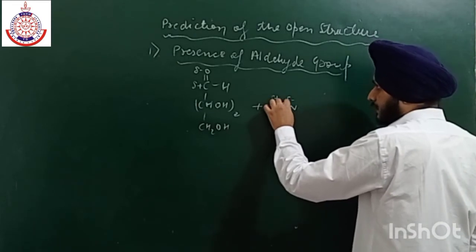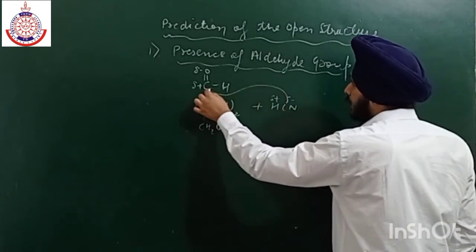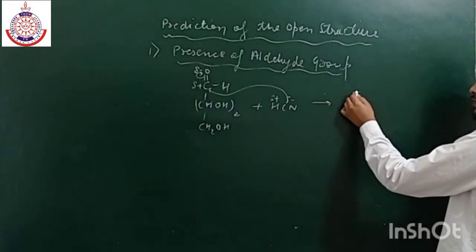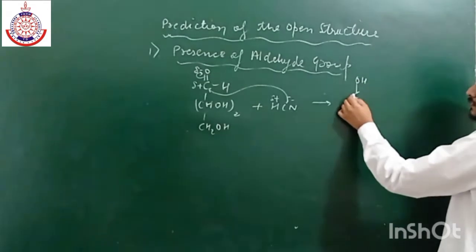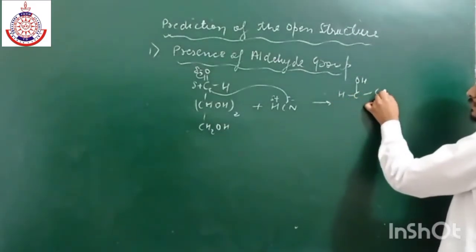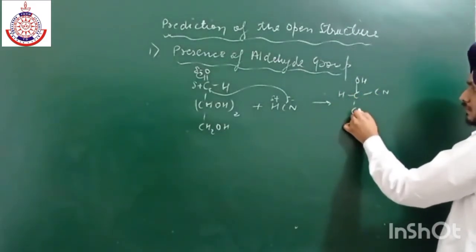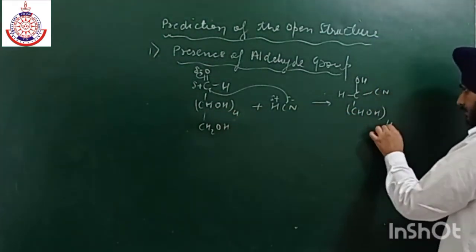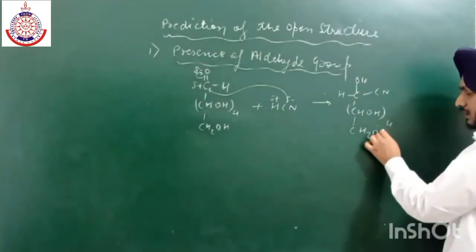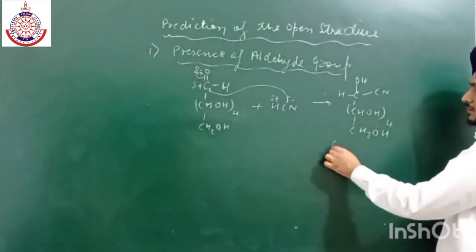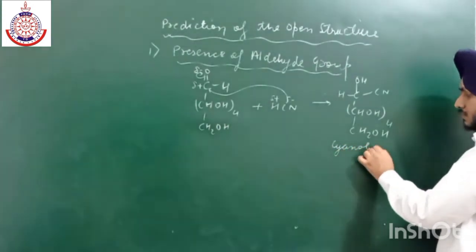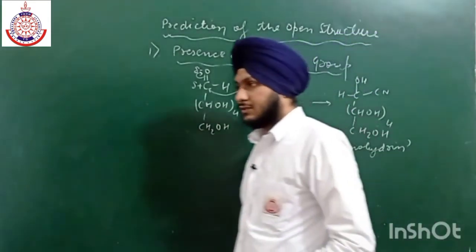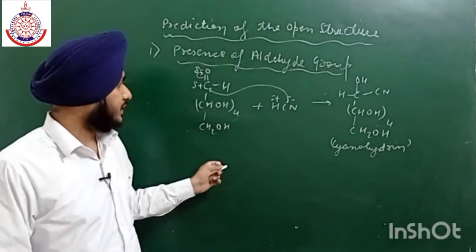So firstly, CN will attack this carbon, and this hydrogen will shift, which gives us the formation of cyanohydrin. Here we have 4, because there are 6 carbon atoms. This is cyanohydrin. So formation of this cyanohydrin confirmed that glucose contains an aldehyde group.